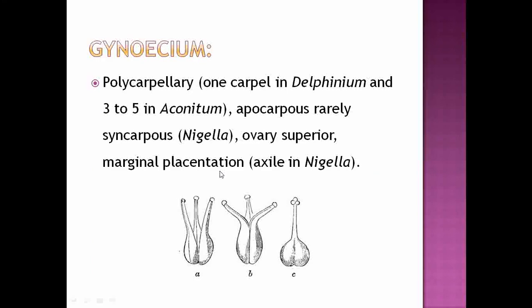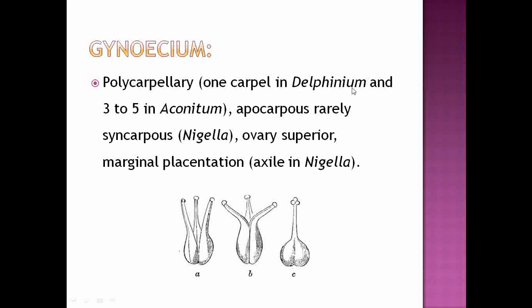Then next we see the gynoecium which is present under that family. The gynoecium is either monocarpellary, tricarpellary, or pentacarpellary, but the carpels are free, so they are included under polycarpellary.